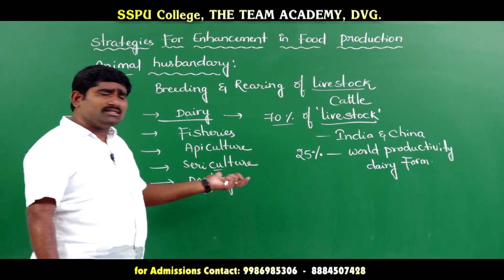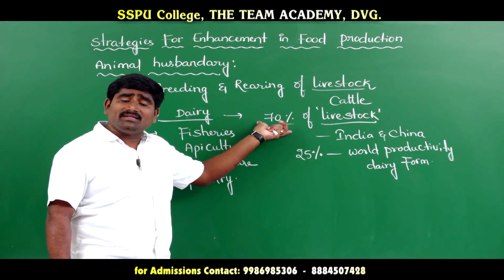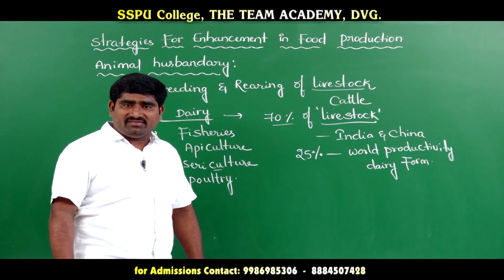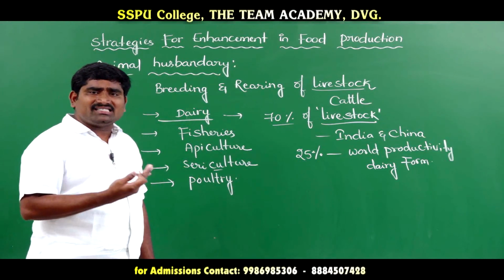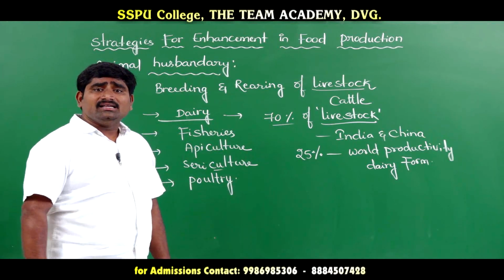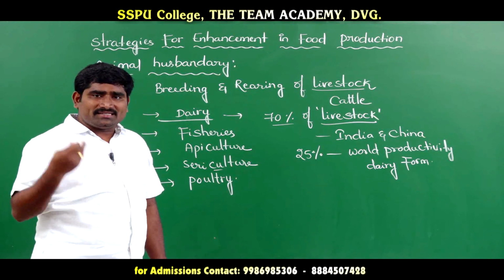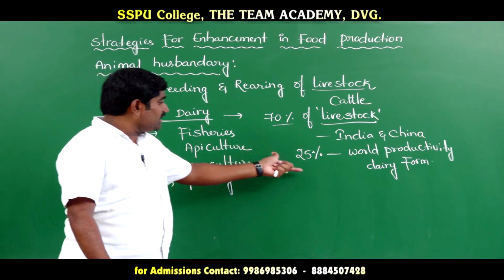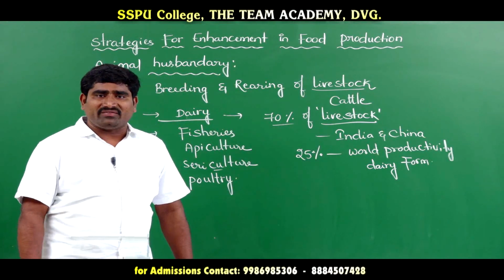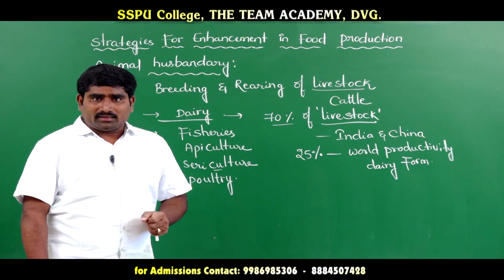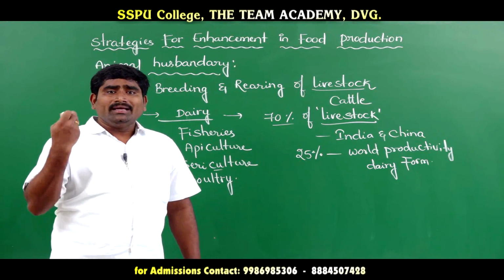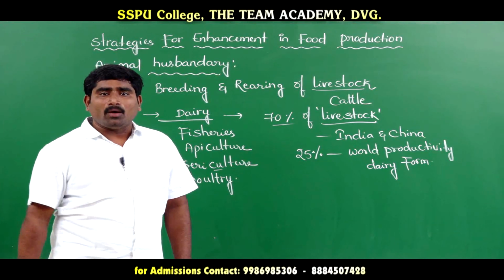But 70% of animals are present in India and China, and only 25% of world productivity we are achieving. We can understand very clearly that the productivity of these animals is very low compared to animals in other countries. The methods we are following are conventional methods, meaning old or traditional methods, which are not suitable for increasing food production for an increasing population.